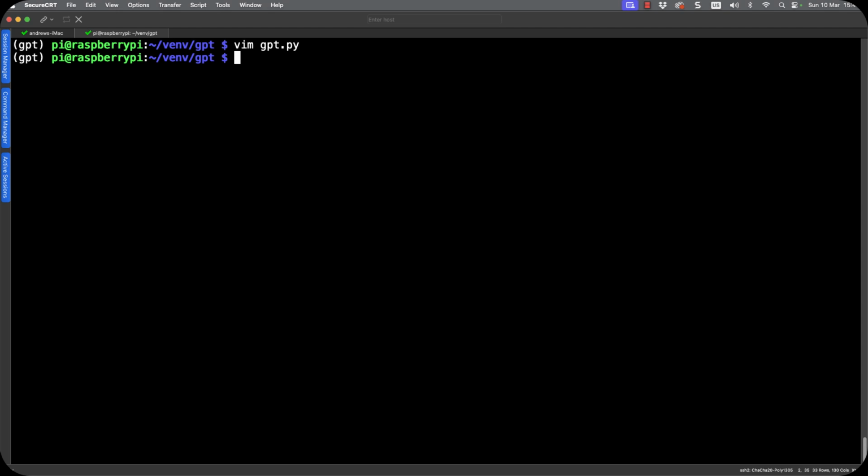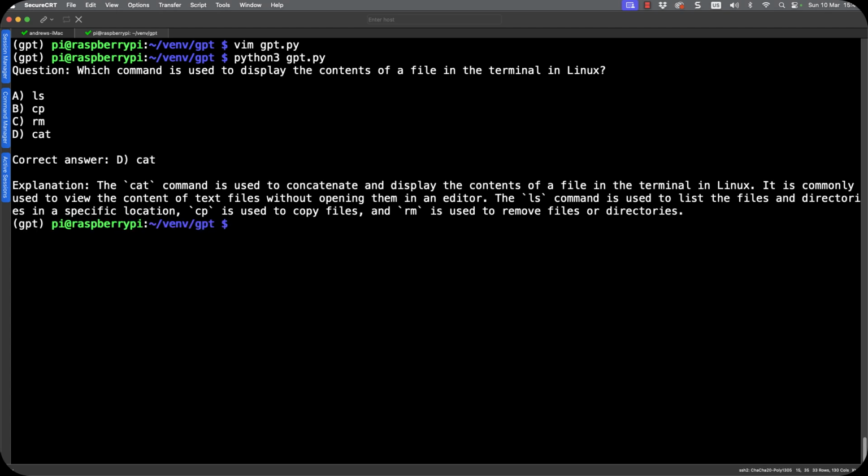So we can save our changes, move out to the command line, then run Python. We can run the Python script, and we can see that we get which command is used to display the contents of a file within the terminal in Linux. So of course that's going to be the cat command, and we have the correct answer and a little bit of explanation.